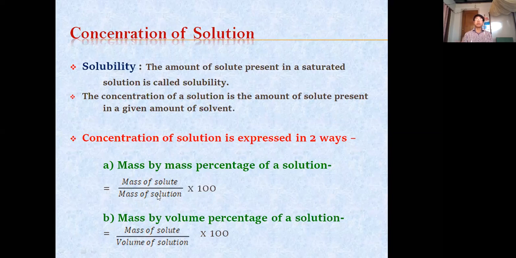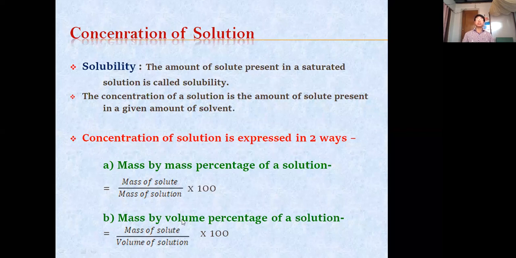When it is expressed as mass by mass percentage of a solution, it should be mass of solute divided by mass of solution into 100. So this is mass by mass percentage of a solution. You'll get it in your book on page 16 and 17. So the first one is mass by mass percentage.